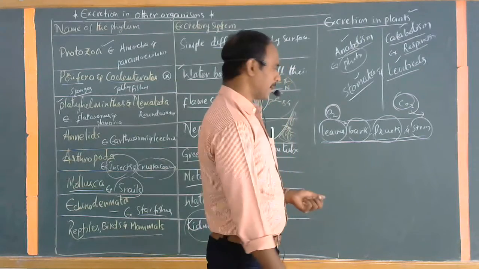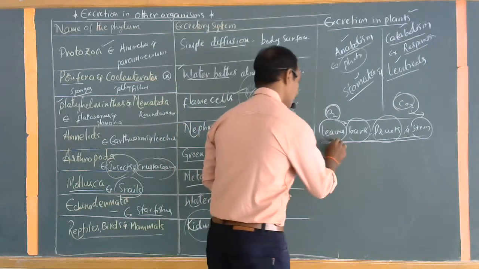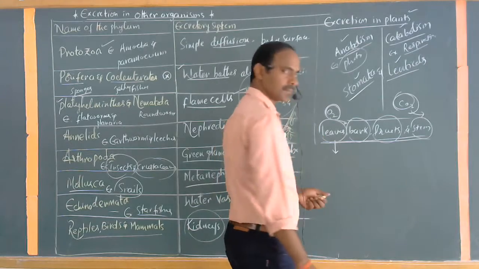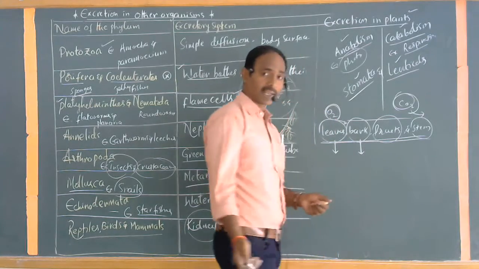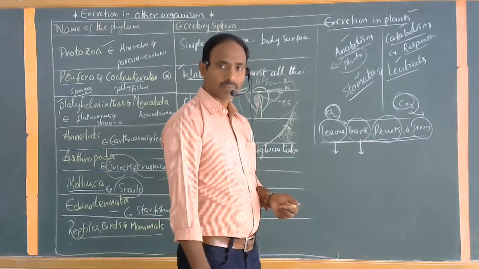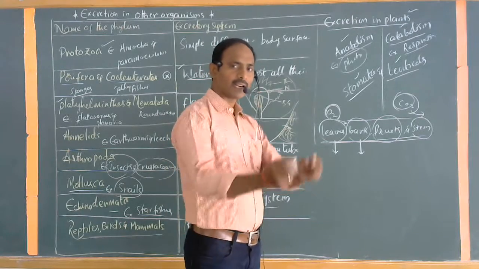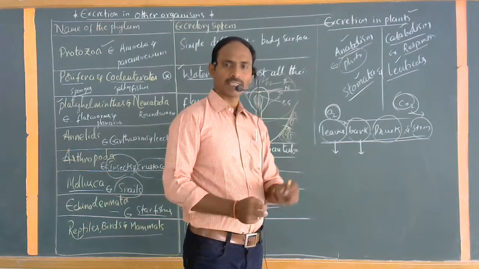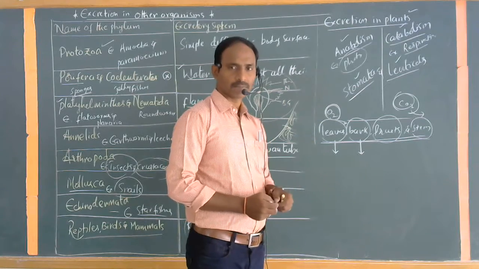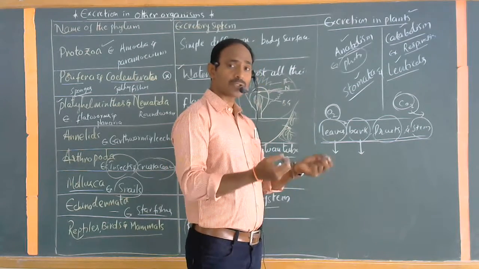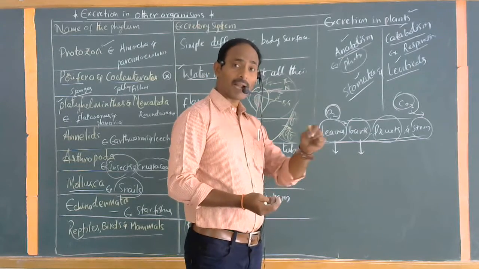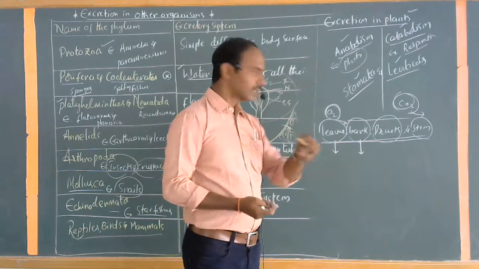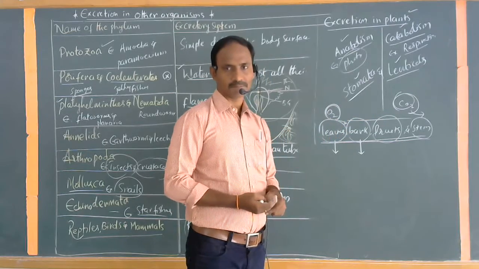So for example, leaves are shed from the plant seasonally. Some plants, for example the guava tree, the mango tree, and several other kinds, can eliminate their bark seasonally. This is a kind of excretion. Seasonally, some plants also shed their leaves. This is also a kind of excretion. Even though plants don't have particular organs, these parts are involved in the process of excretion.